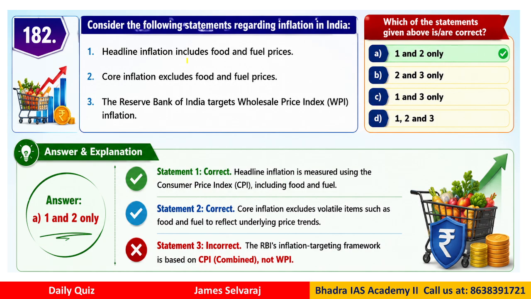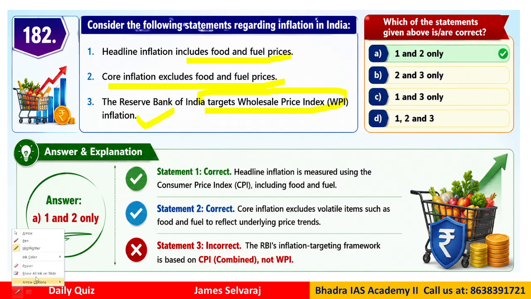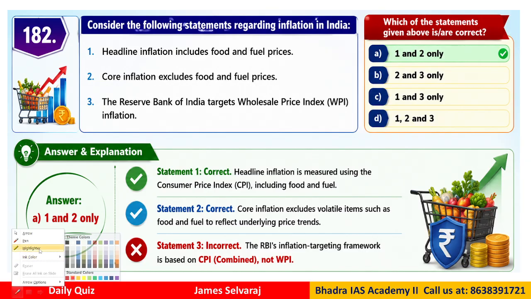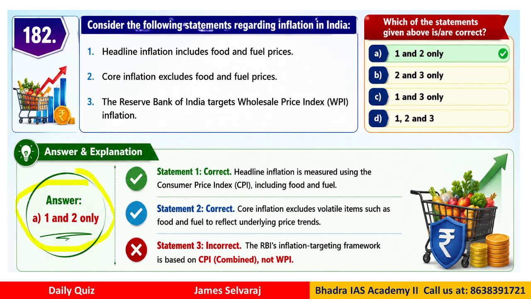Headline inflation includes food and fuel prices. Core inflation excludes food and fuel prices. Option 3. The RBI targets wholesale price index basically for the monetary policy and inflation target. Right? Now, these kind of questions even appeared at the UPSC level, regarding the RBI targeting wholesale price or not. So, the options are like we have 1 and 2, 2 and 3, 1 and 3, all 1, 2 and 3. So, what is the correct answer for this? The correct answer is A.